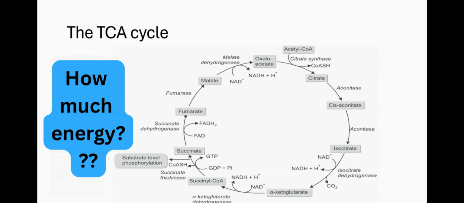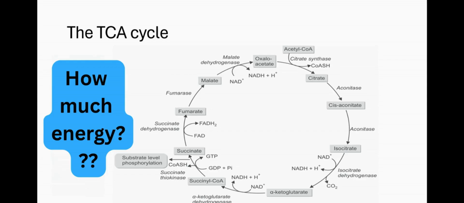So in this TCA cycle, I want you to write in the comment section how many NAD are produced and how many FAD are produced. In the electron transport chain, we're going to see how many ATP molecules one FAD produces and how many ATP molecules one NAD produces in order to know their impact in energy production. So you have the number of NAD that are produced in this cycle and the number of FAD in the comment section.